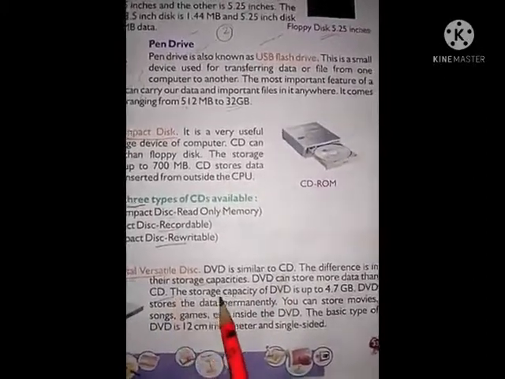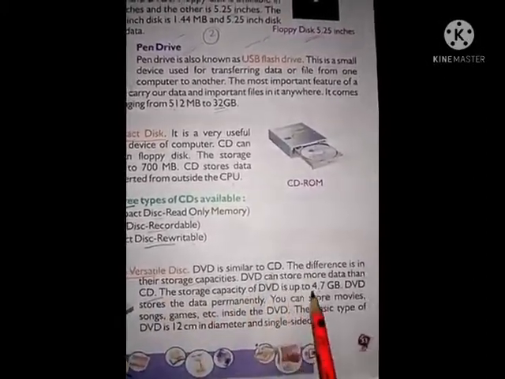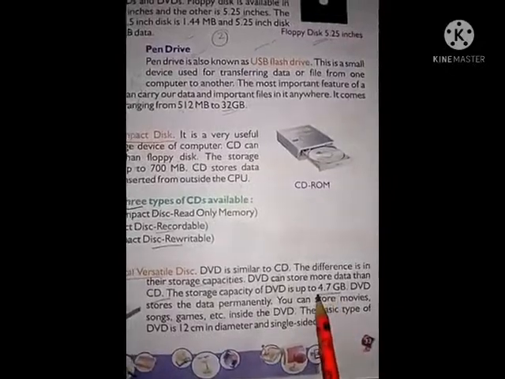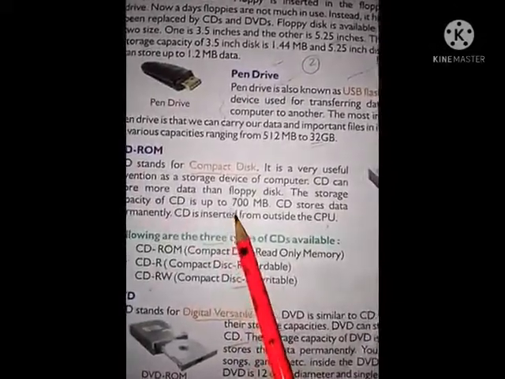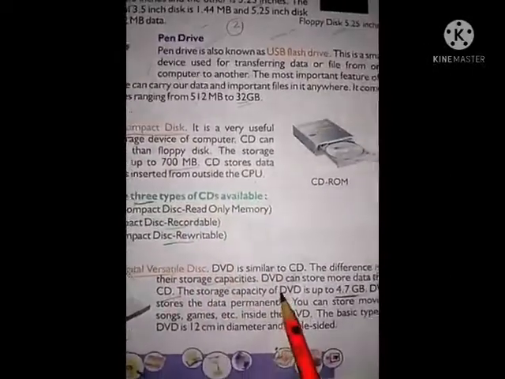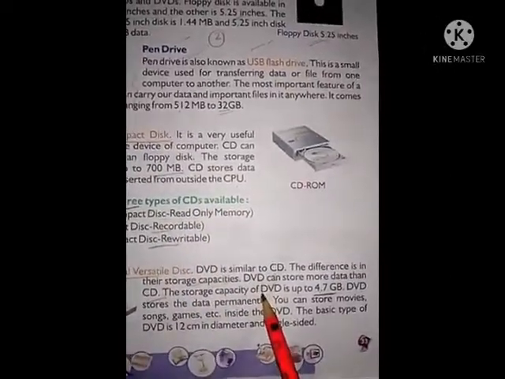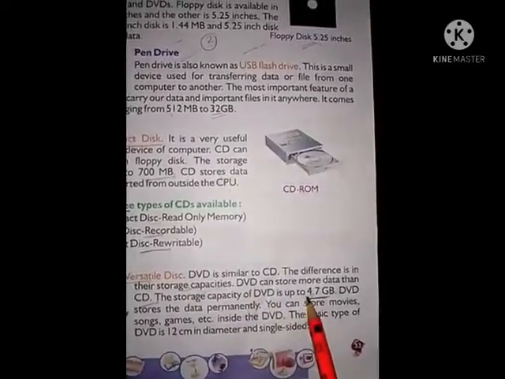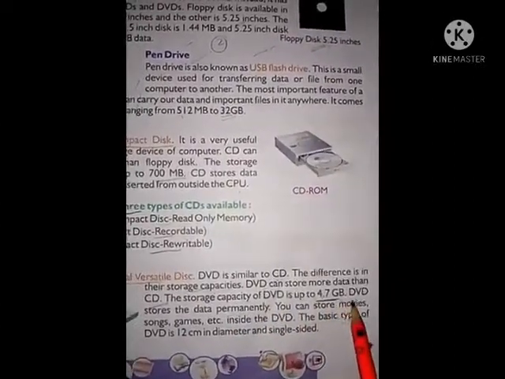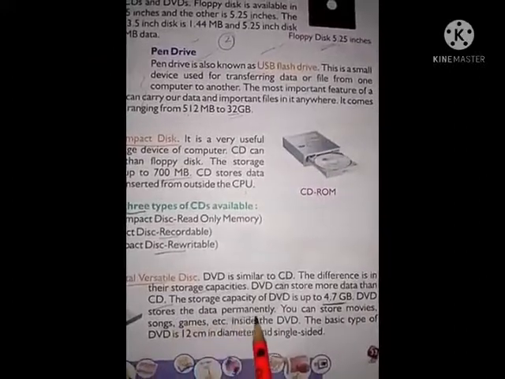Okay. The storage capacity of DVD is up to 4.7 GB. See, the storage capacity of CD is up to 700 MB, but as DVD can store more data than CD, the storage capacity of DVD is up to 4.7 GB. DVD stores the data permanently.